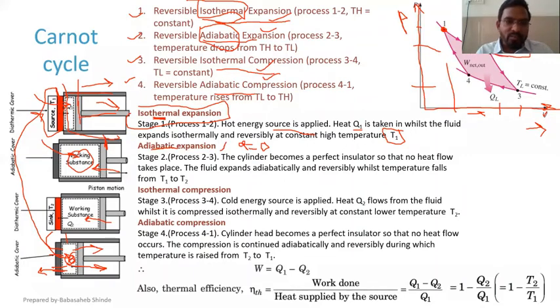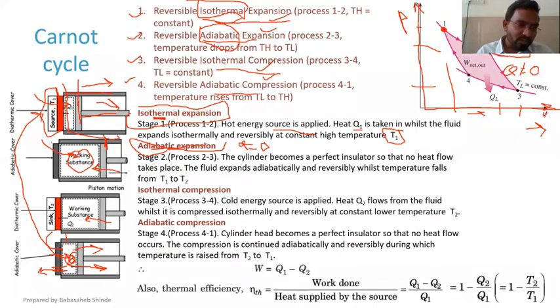Adiabatic process means heat interaction is 0. So during stage 2 to 3, there will not be any heat interaction between the system and surrounding, and the fluid will expand from 2 to 3.